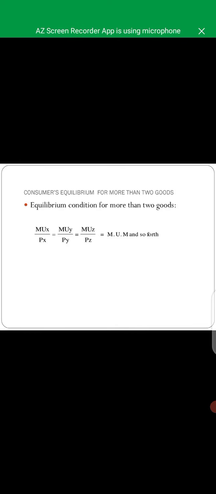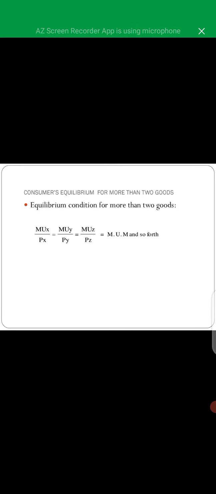The law of equimarginal utility is known as the law of substitution. We also have the law of maximum satisfaction. As per the law of diminishing marginal utility, all assumptions of the latter also apply to the former. So let us discuss the equilibrium of a consumer having two goods X and Y. The same analysis can be extended for any number of goods.